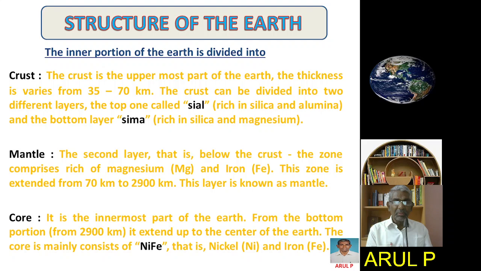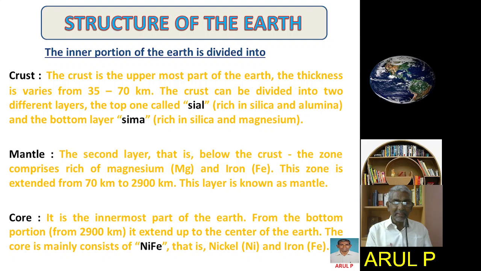Now we will see the internal structure of the earth. The inner portion of the earth can be divided into crust, mantle, and core. The crust, the topmost layer, is the uppermost part of the earth. The thickness varies from 35 to 70 km. The crust can be divided into two different layers. The top one is called Sial, rich in silica and alumina, and the bottom layer Sima, rich in silica and magnesium.